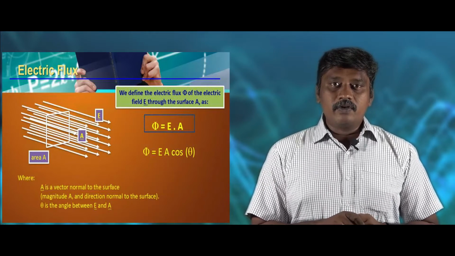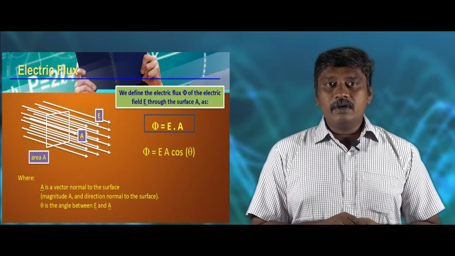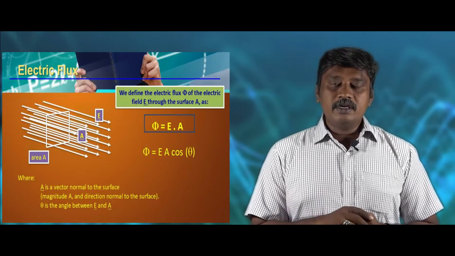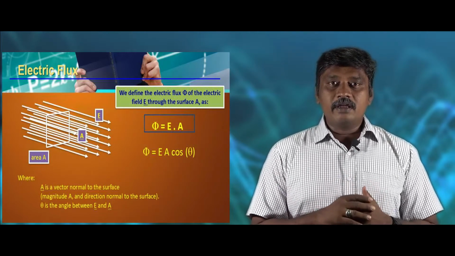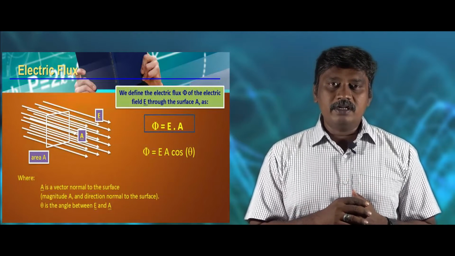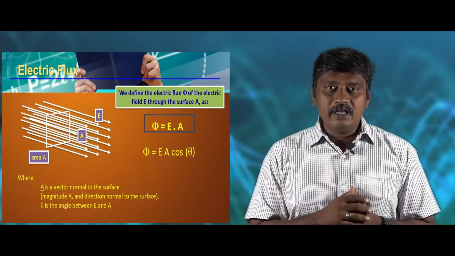These electric lines of force have some properties. What are the properties? The lines start from the positive charge and end at the negative charge. These lines will never intersect. If the lines are very close to each other, then the electric field intensity is very strong there. If the field lines are far apart, then the field will be weak there.